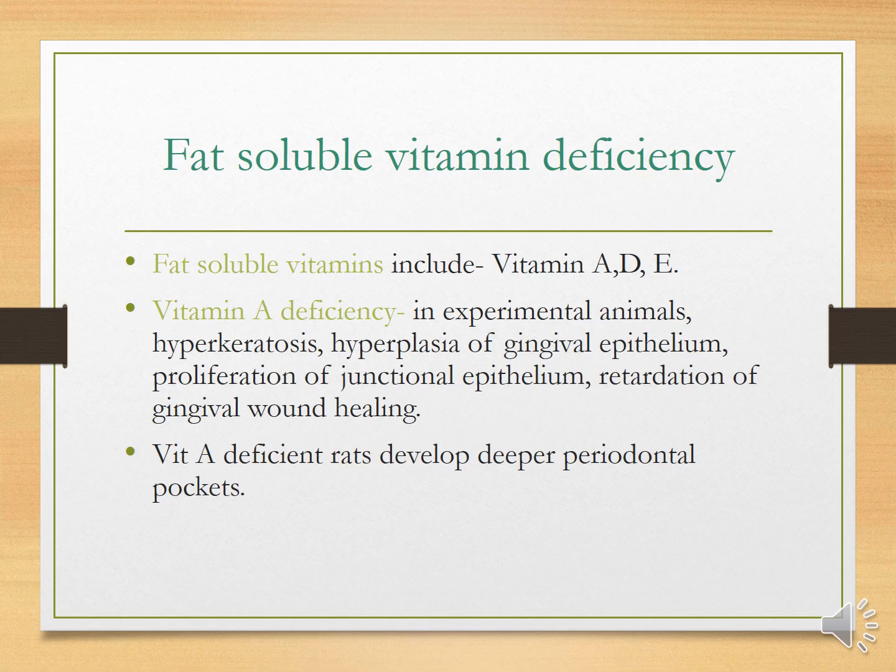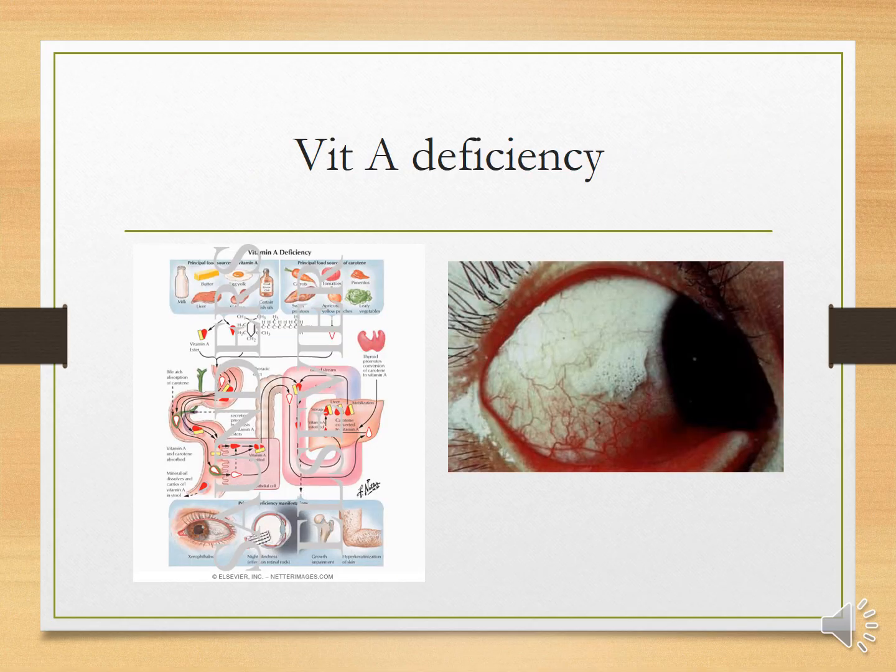Vitamin A deficiency results in hyperkeratosis, hyperplasia of the gingival epithelium, proliferation of the junctional epithelium, retardation of gingival wound healing. This is the diagrammatic representation of vitamin A deficiency, where you can see hyperkeratosis.